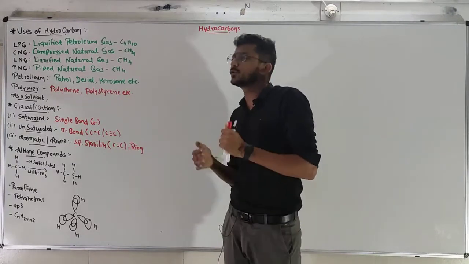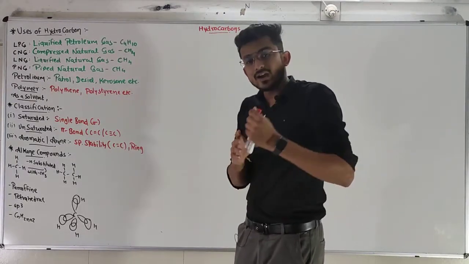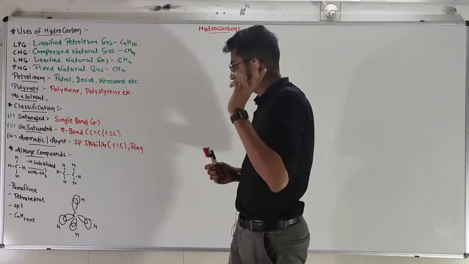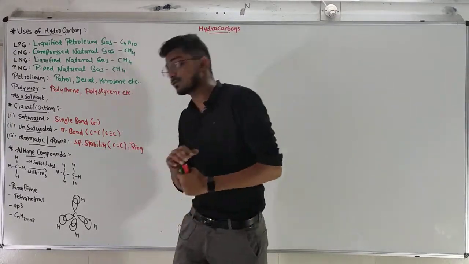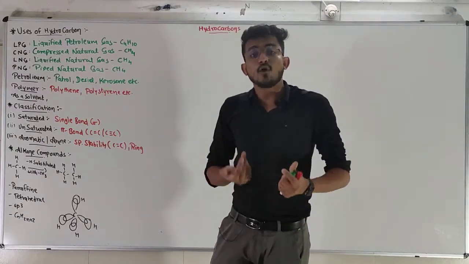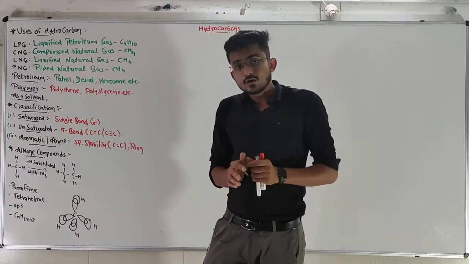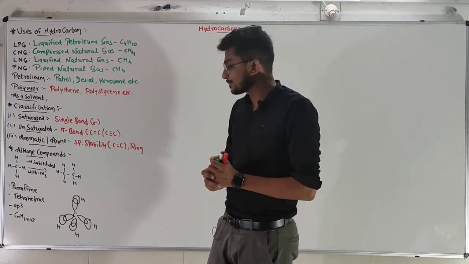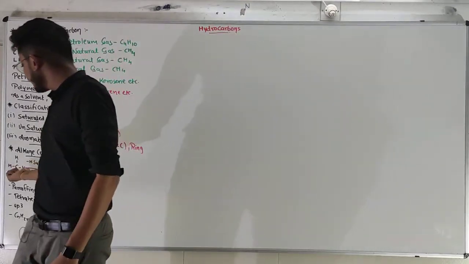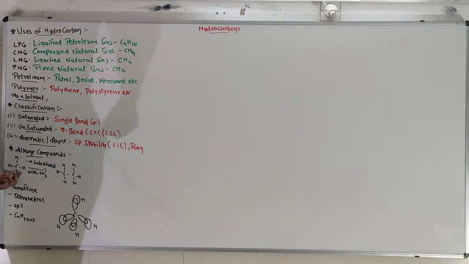And if you do not remember it, please go and watch lecture number 1 of chapter number 12, where we already discussed the alkane compounds and how the series is formed. Although a quick revision will be there in this lecture also. Suppose we have our first compound, methane. So from methane, how can we start our series?